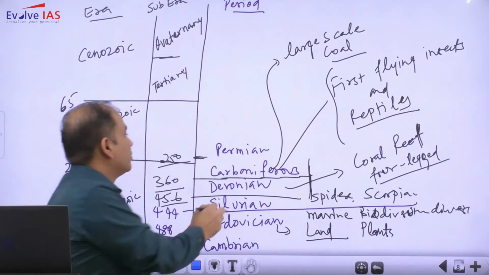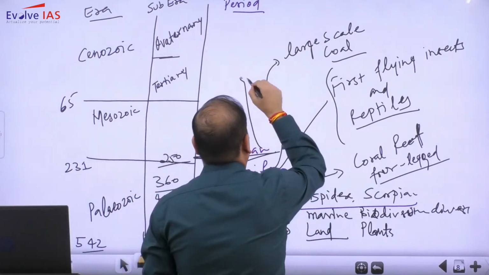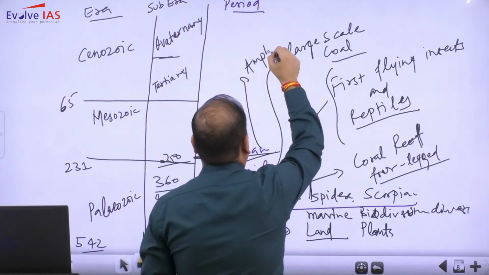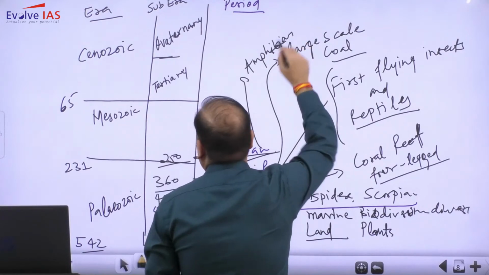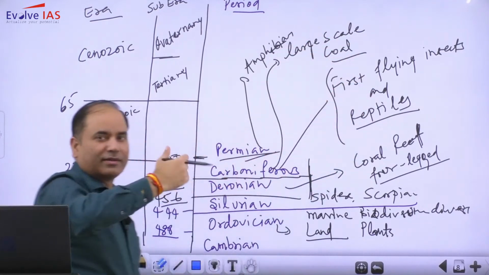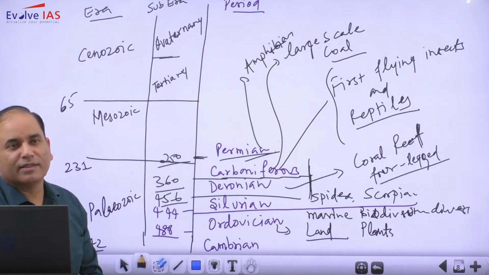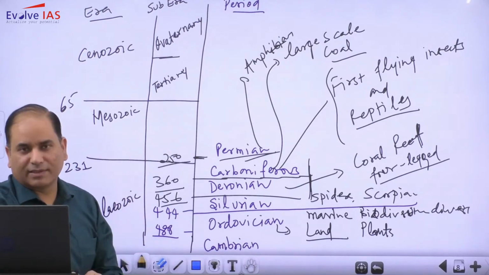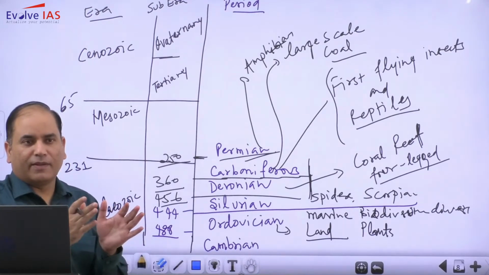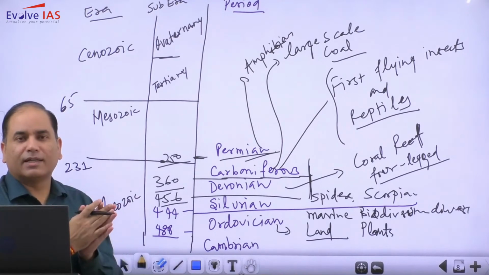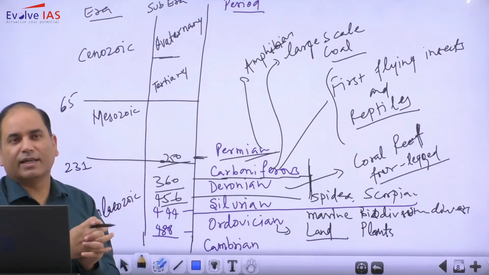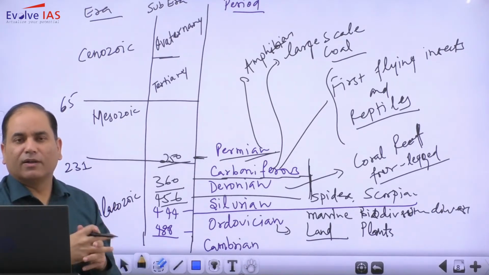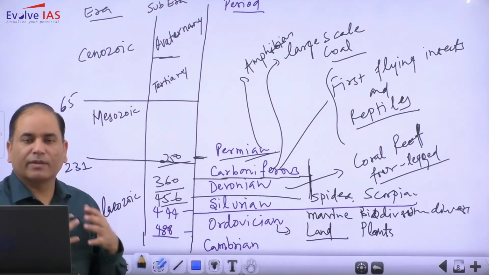So Permian is known for amphibians, which ultimately paved the way for one very important species, the dinosaurs. The Permian also witnessed a large scale mass extinction, because as I said, Pangea started breaking, and when it started breaking, a lot of animals were not able to survive.